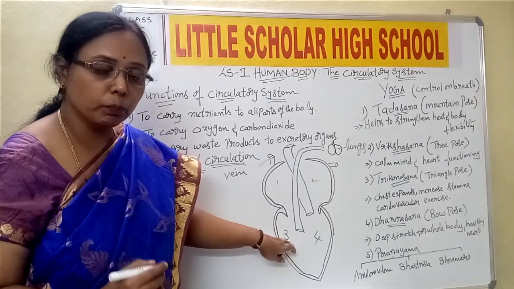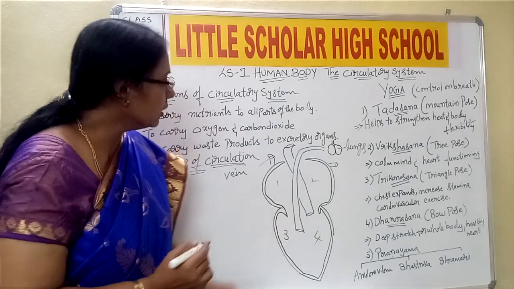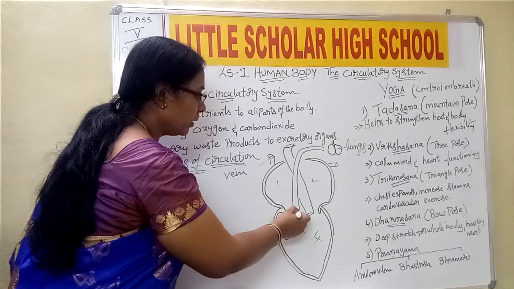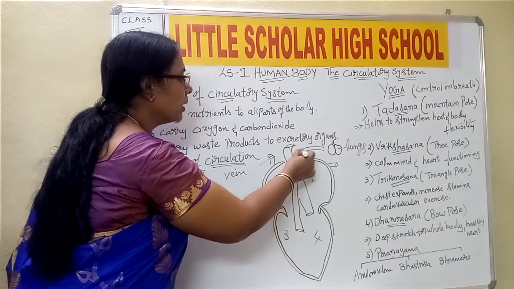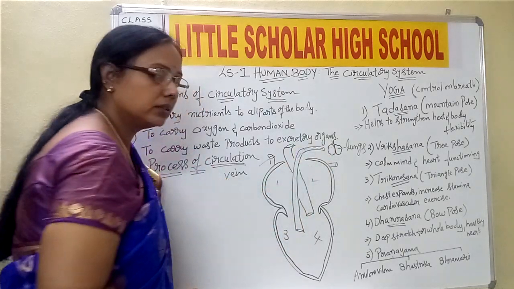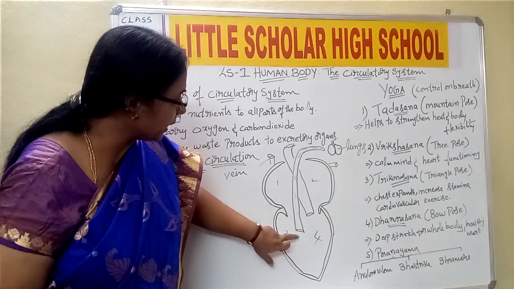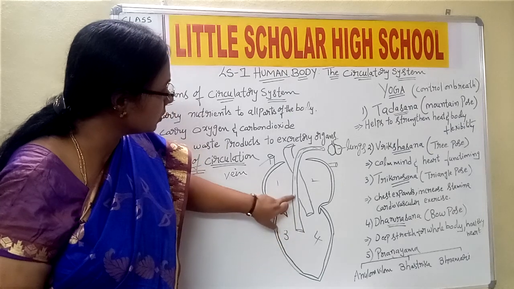This is the impure blood. From here, through the pulmonary, one more artery is there. This is the one I am putting the arrow marks on. This is also an artery through which all the impure blood is passing.